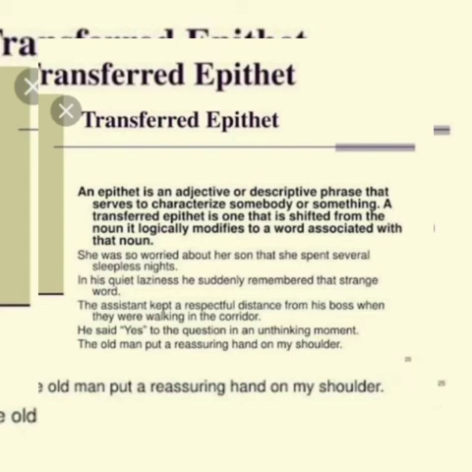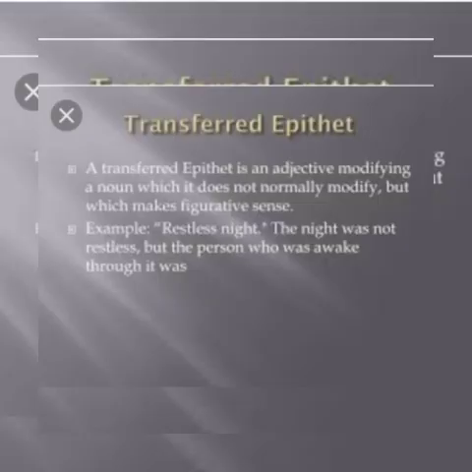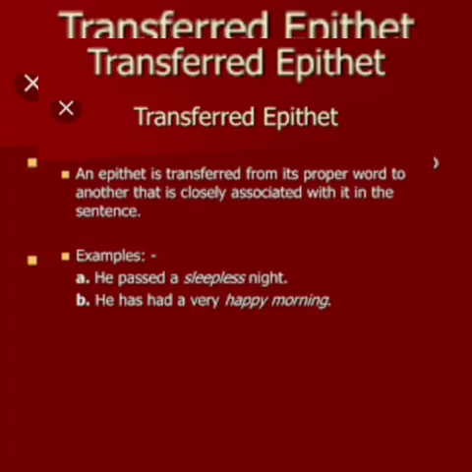Sleepless night refers to the person who spent it. So the adjective was transferred from she to nights. Again the restless night, the night was not restless, the person spent a restless night. So transfer of an adjective from one noun to another noun is called transferred epithet.